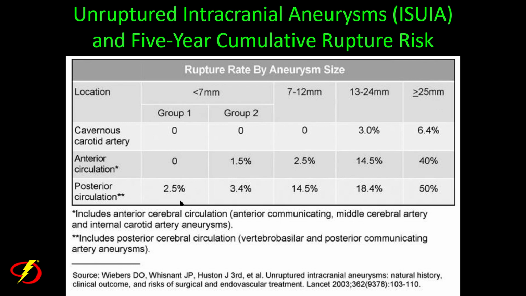For the posterior circulation, you can see that the rates are higher. The 5-year cumulative rupture rates are higher. In Group 1, again, no subarachnoid hemorrhage, it's 2.5%. In Group 2, where there's prior subarachnoid hemorrhage, it's 3.4% for aneurysms less than 7 millimeters. Aneurysms in the posterior circulation, 7 to 12 millimeters, have a 5-year cumulative rupture rate of 14.5%, 18.4% for 13 to 24 millimeters in size, and 50% for giant aneurysms, greater than 25 millimeters in size.